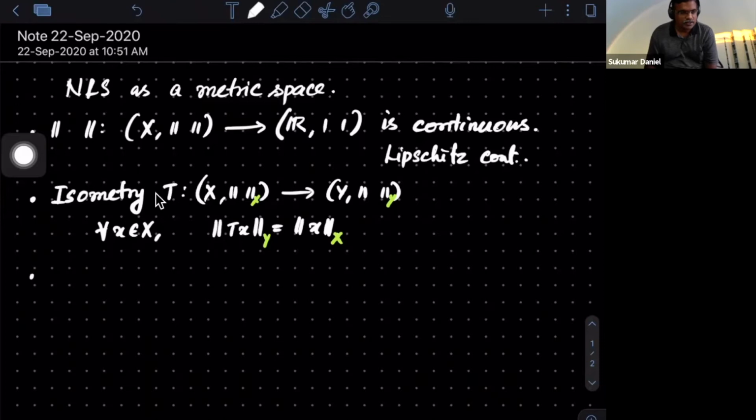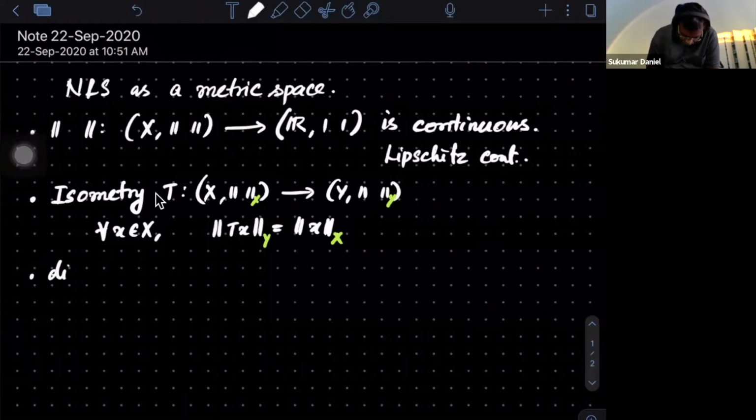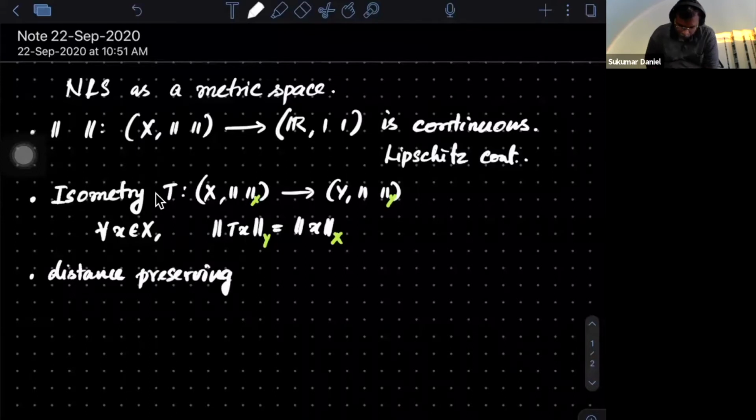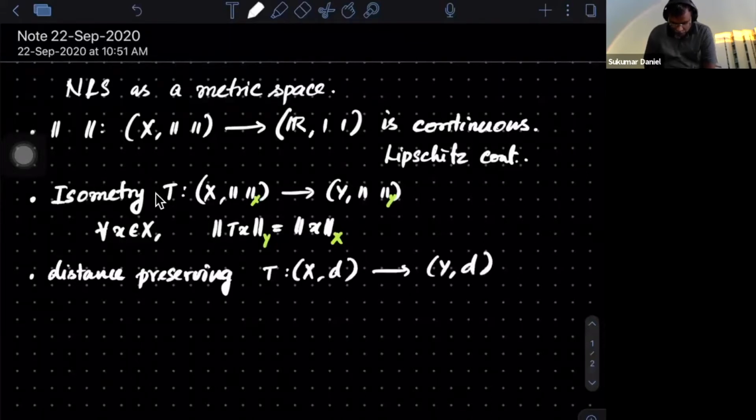We can also think of this as distance preserving. So a map T from X to Y, where this is a metric which is coming from the norm, and this is also a metric coming from the norm. I want to say that it is distance preserving. Atanu, can you suggest what should happen for this?